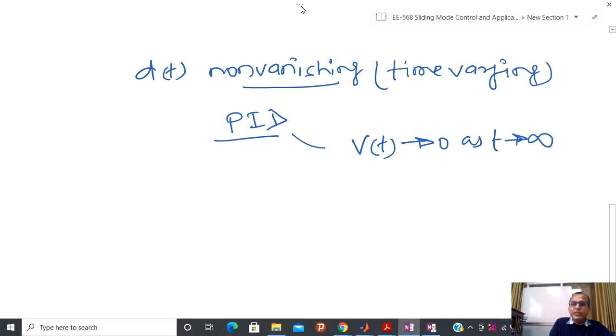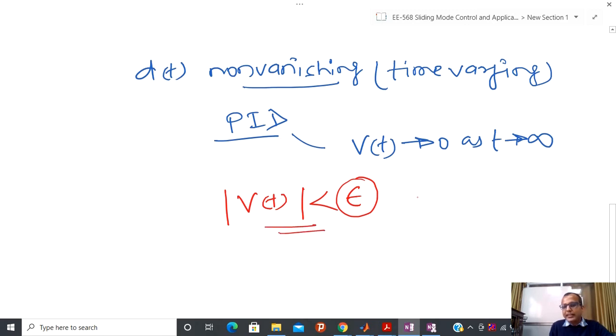Obviously, I have already told you that at least we can guarantee that Vt remains bounded by some epsilon, and it is possible to tune the value of epsilon by changing the gains of the PID controller. So at least I can achieve this objective for t greater than or equal to some time t. It is possible to show. This might be very large, and I can achieve this kind of objective.